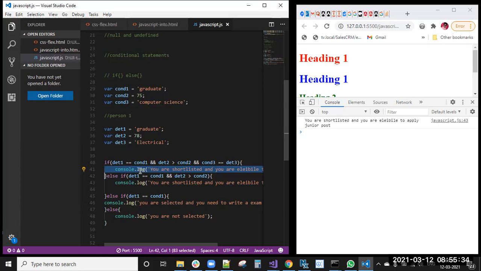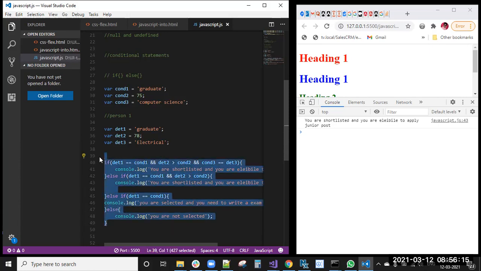Next, details one equal to condition one, but the candidate does not have the percentage. He is a graduate but has only 70%. In that case, the candidate is not eligible to apply even for the junior post. So at that time the company thinks, okay, he is a graduate, fine. So we will conduct one exam, and if they pass that exam, we will shortlist him for a junior post. Like this, we can make conditions.